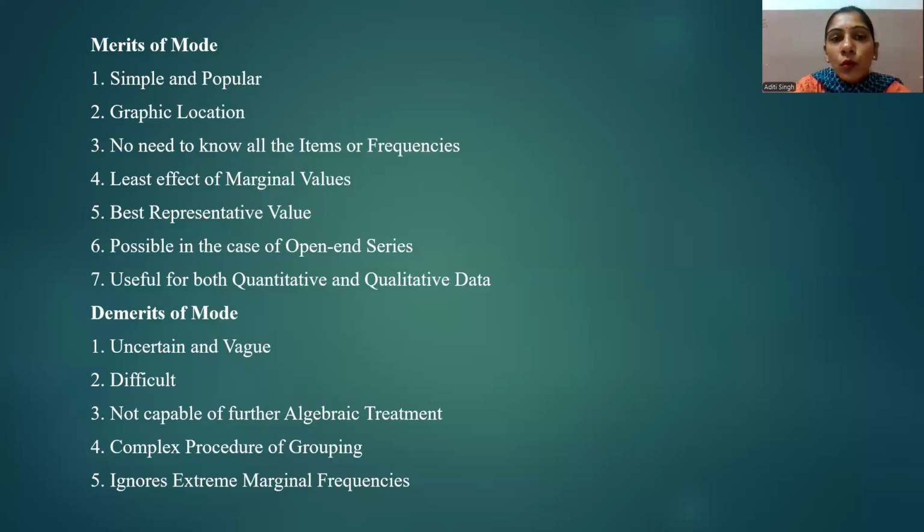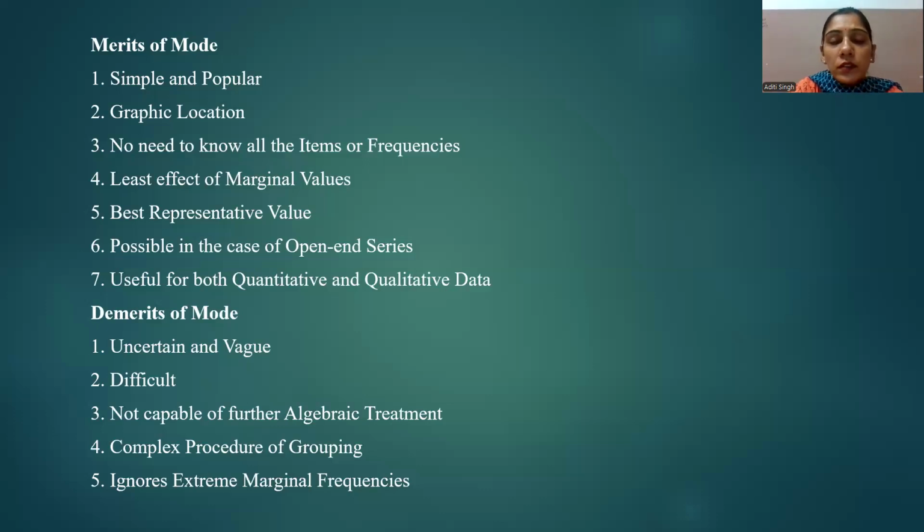Now, next point is least affected by marginal values. As compared to mean, the mode is the measure of central tendency that carries the least effect of marginal values of a series. It is because the mode of a series is determined only through the highest frequency.